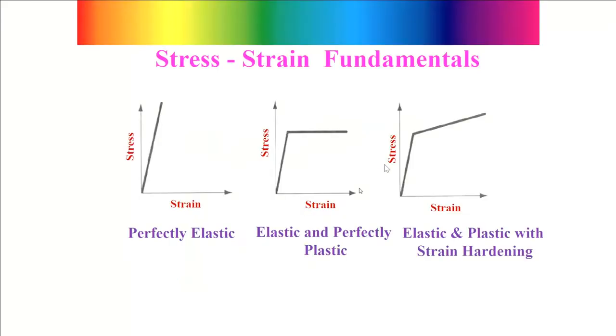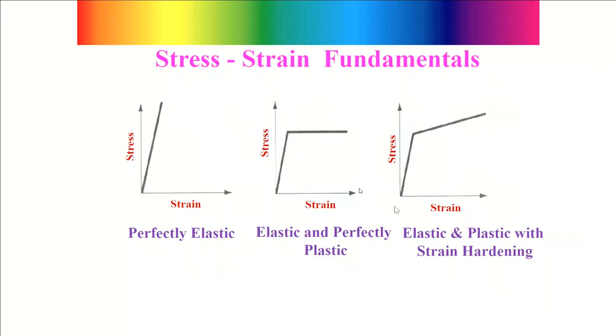Okay, then from here we go for further classification of the material. A material is perfectly elastic: look at the stress strain diagram, it is 100% linear. A material is elastic and perfectly plastic: up to this point linear, then completely plastic.